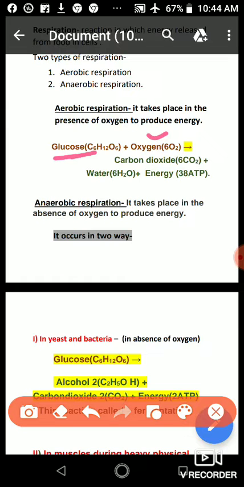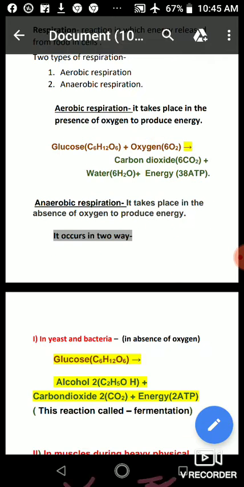During respiration when we inhale, the oxygen which we take inside our body reacts with glucose which occurs in our cells. When glucose reacts with this oxygen, it gives carbon dioxide, CO2, water molecule, H2O, and energy.